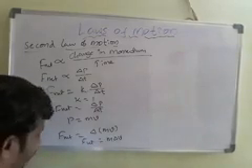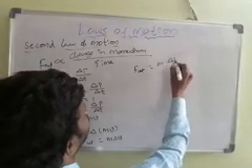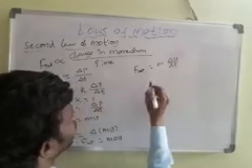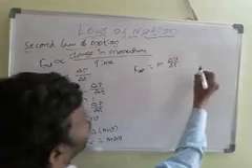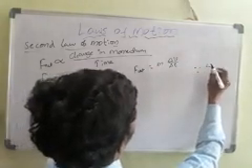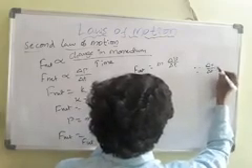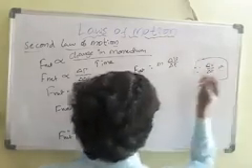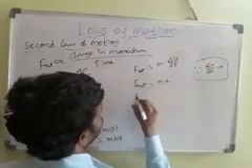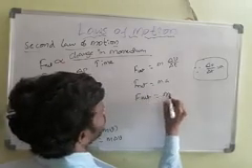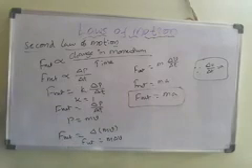Therefore F net is equal to m delta v by delta t. Delta v by delta t is equal to a, acceleration. So therefore F net is equal to m into a. This is the second law of motion, mass into acceleration: F net is equal to ma.